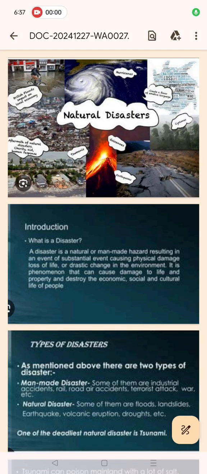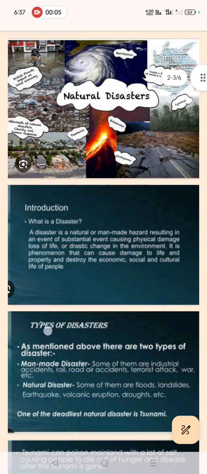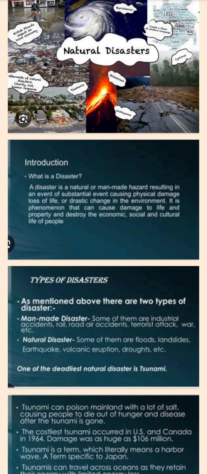Topic is natural disaster. What is disaster? A disaster is a natural or man-made hazard resulting in an event of substantial damage, loss of life or drastic change in the environment. It is a phenomenon that can cause damage to life and property and destroy the economic, social and cultural life of people.